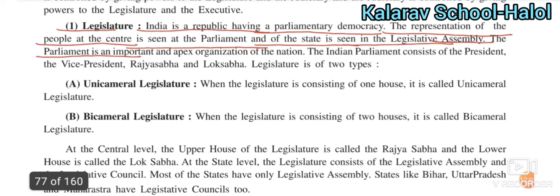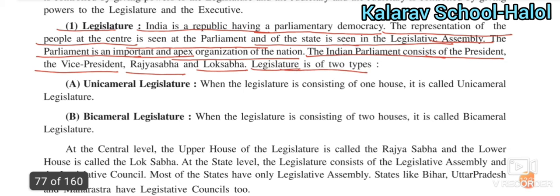The Parliament is the important apex organization of the nation. Which is the important apex organization of the nation? The Parliament. The Indian Parliament consists of the President, the Vice President, Rajya Sabha and Lok Sabha. The legislature is divided into two parts.